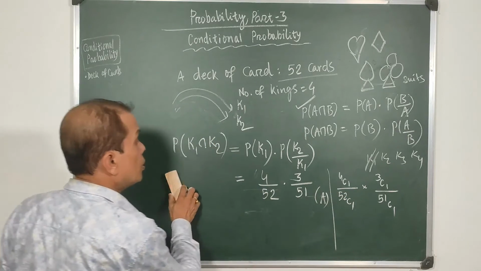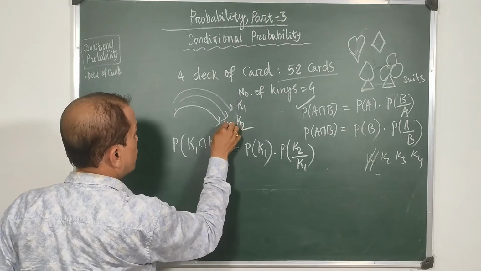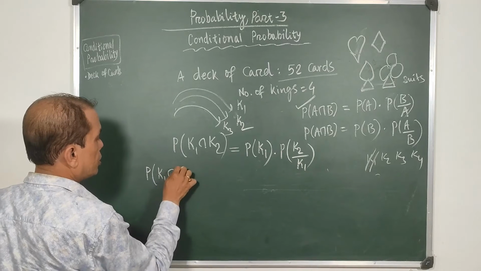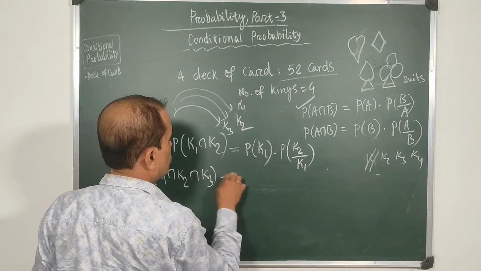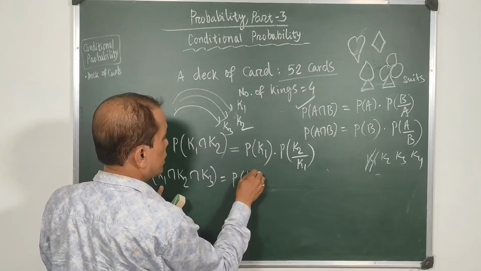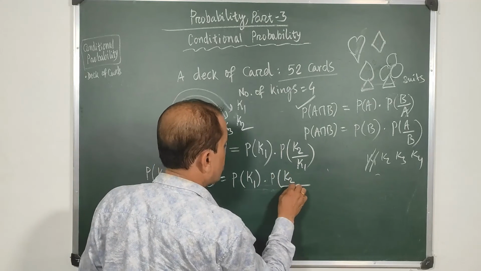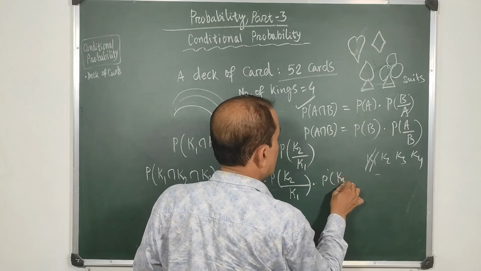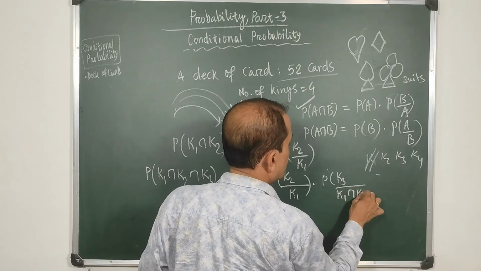If you have 3 cards, if you are drawing a third card that is also a king, then what will the problem be? P of k1 intersection k2 intersection k3. The formula will be: the first is a king, so P of k1, the second is a king subject to the first one being a king, and the third one P of k3 subject to the first 2 being kings, k1 intersection k2.